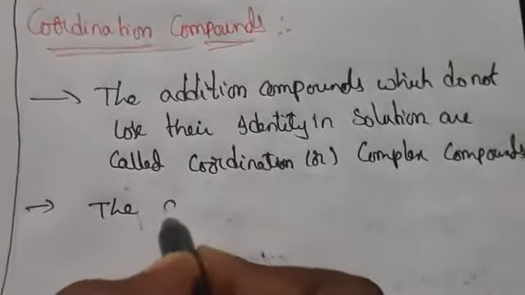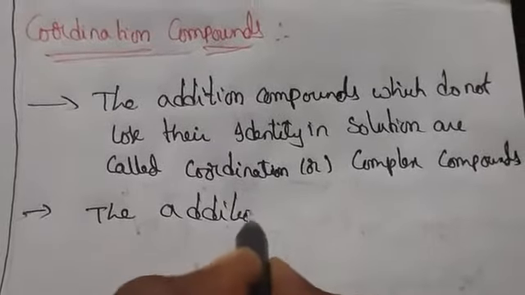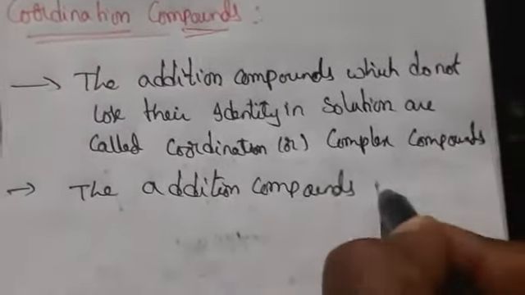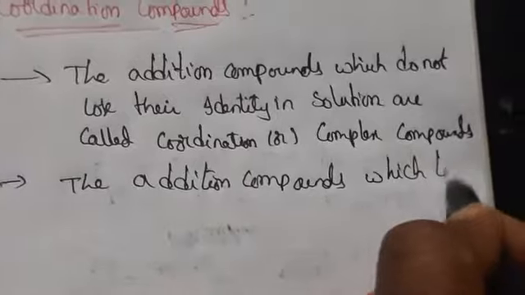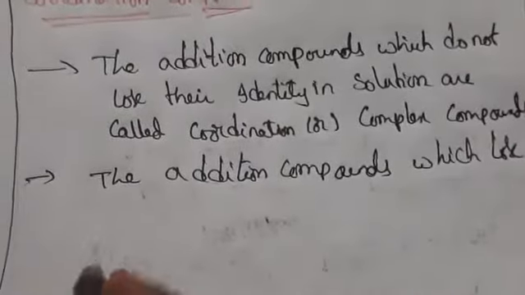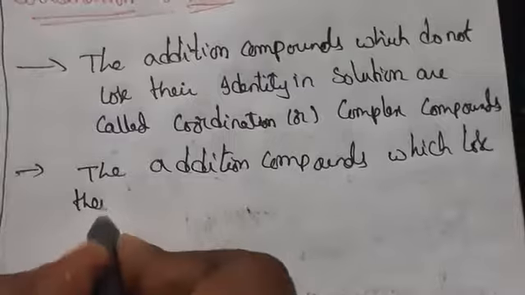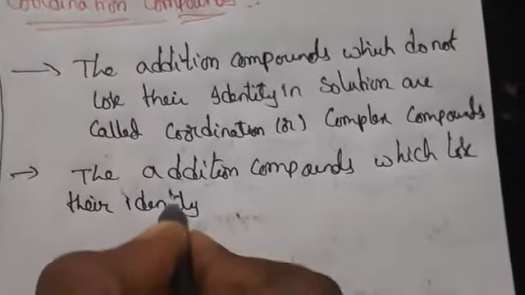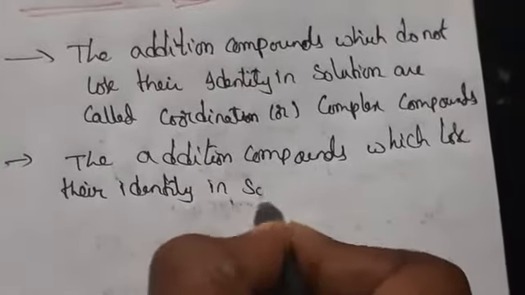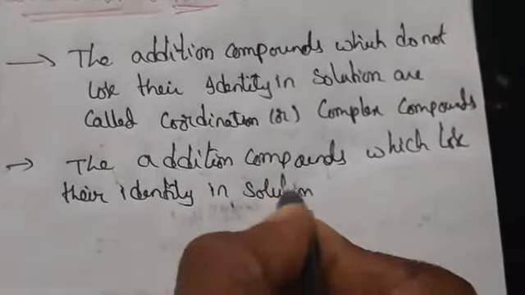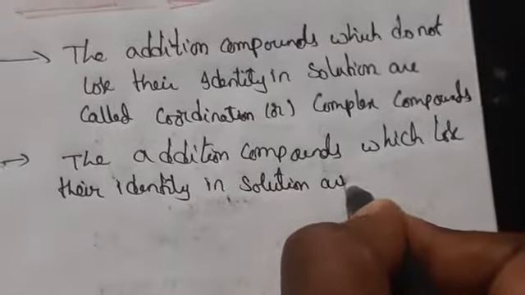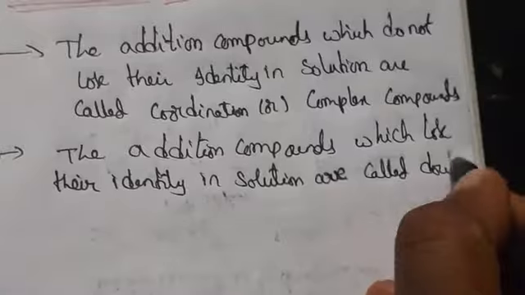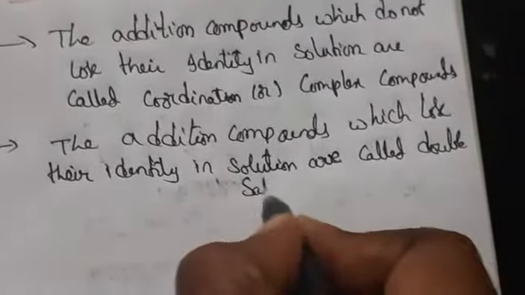If they lose their identity, the addition compounds which lose their identity in solution are called double salts.